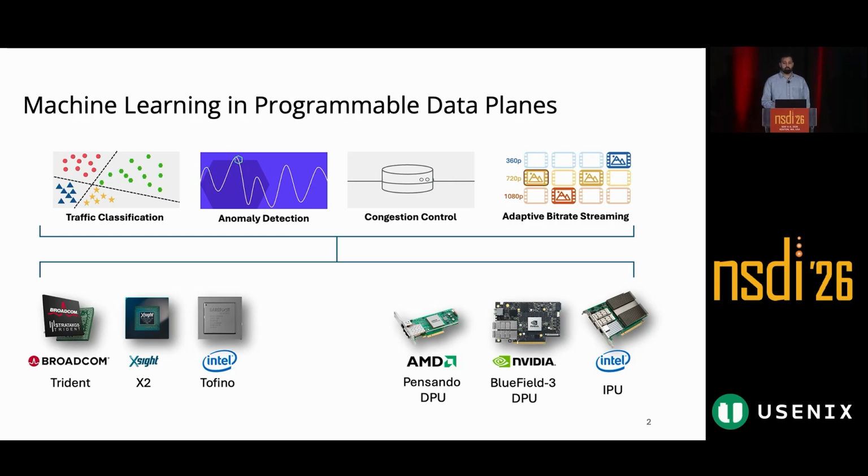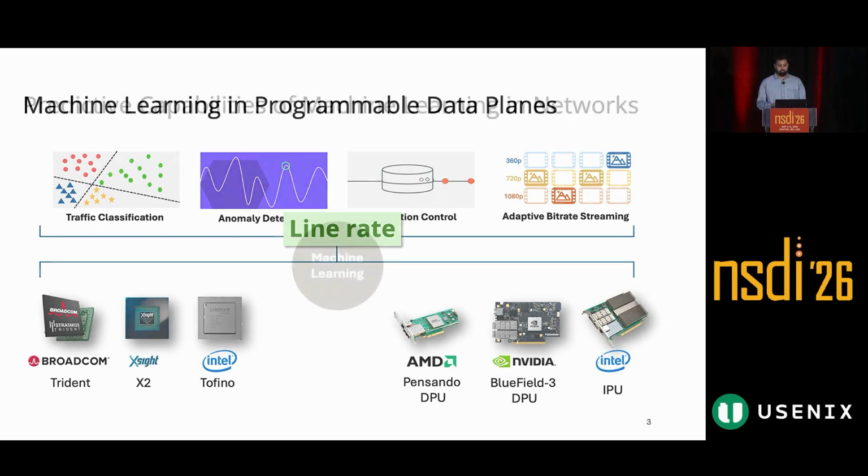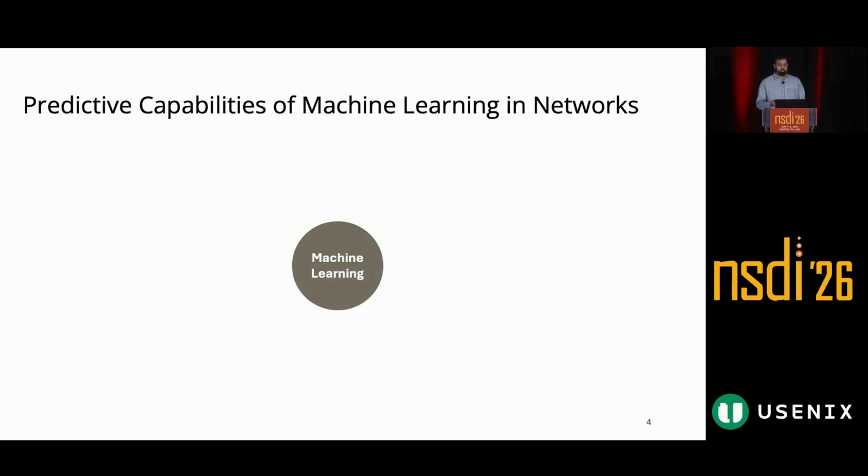As modern networks are pushing the limits of speed and scale, machine learning is increasingly being deployed in programmable data planes, including switches and SmartNICs, to enable real-time traffic classification, anomaly detection, congestion control, and adaptive bitrate streaming, all running at line rate. But why do we need ML in network systems?